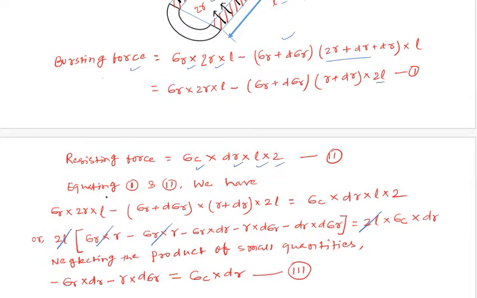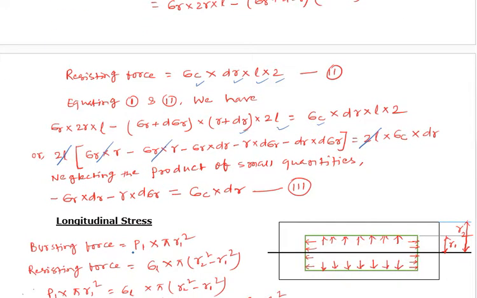Now for equilibrium, equating 1 and 2, we have sigma r into 2r into L minus sigma r plus d sigma r into r plus dr into 2L, which is the bursting force, equal to the resisting force in equilibrium, sigma c into dr into L into 2. Now after simplifying this expression, we will have this expression.